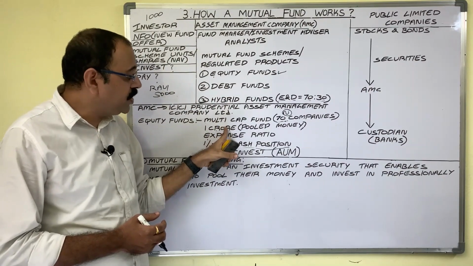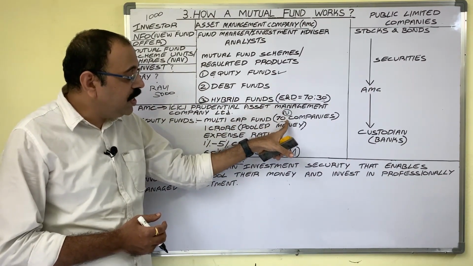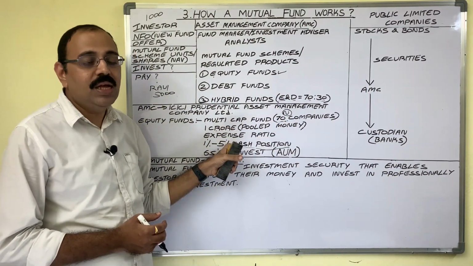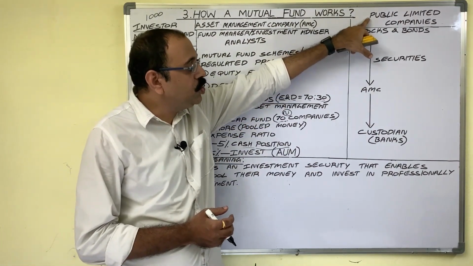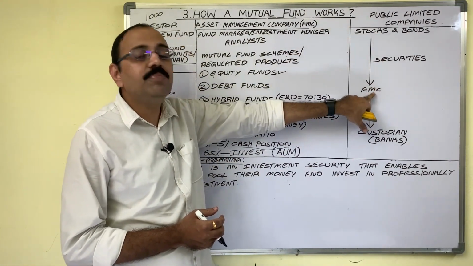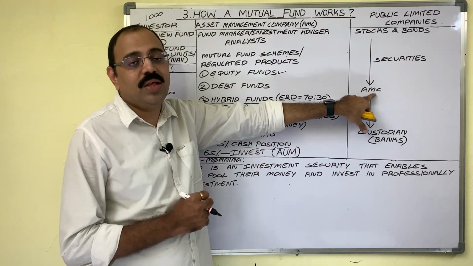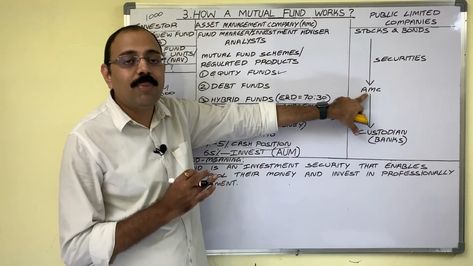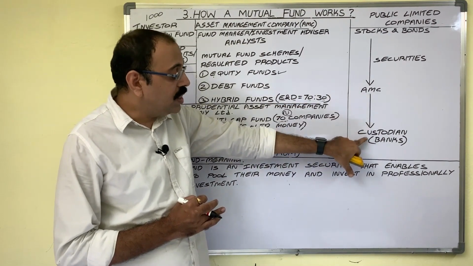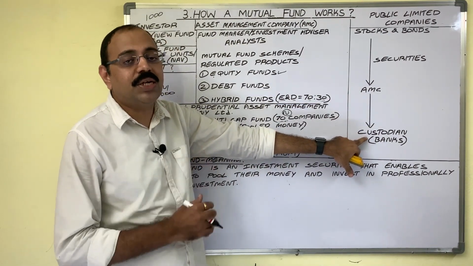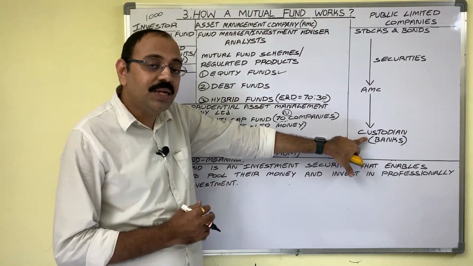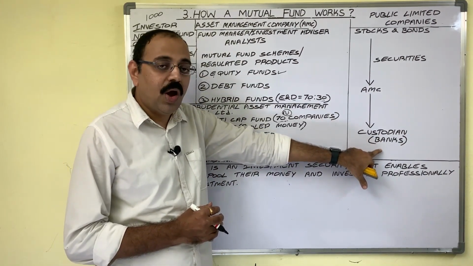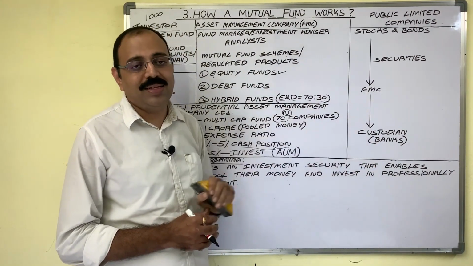When AMC purchases these 70 companies' securities, then companies issue securities to AMC. No, AMC is not authorized to keep these securities with them. They have to submit these securities to a third party known as custodian. Who acts as custodian? Banks or SEBI approved organizations.